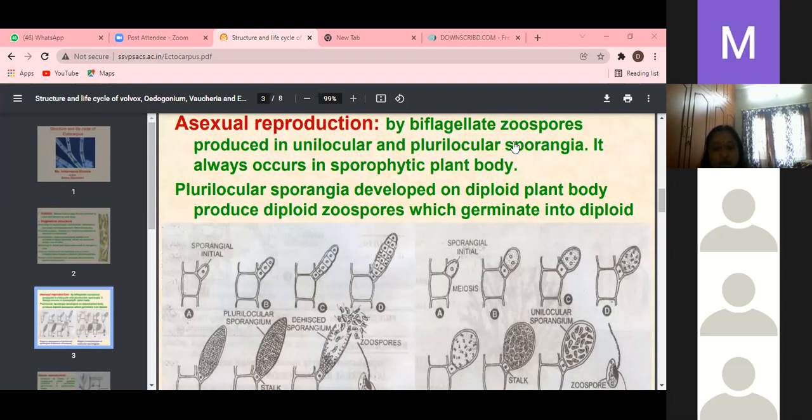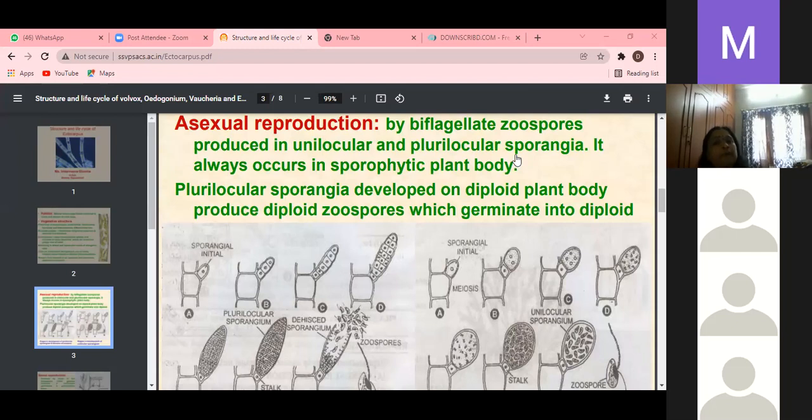Two kinds of sporangia, namely unilocular sporangia and plurilocular sporangia. The second is called plurilocular sporangia, and these are also called multilocular sporangia.